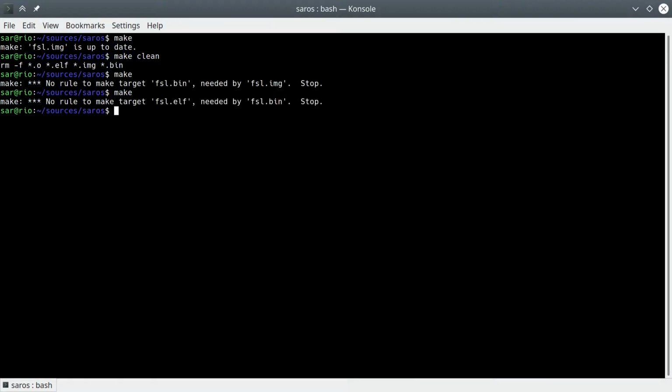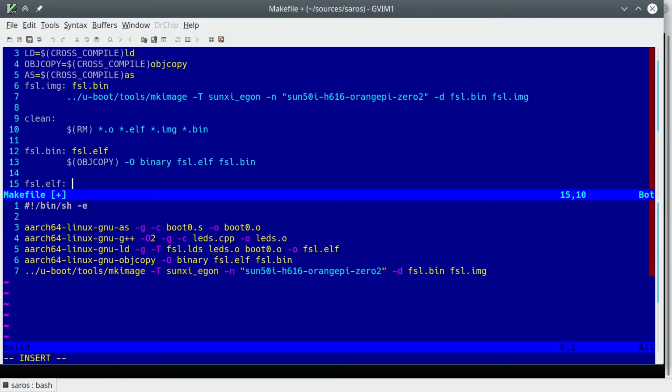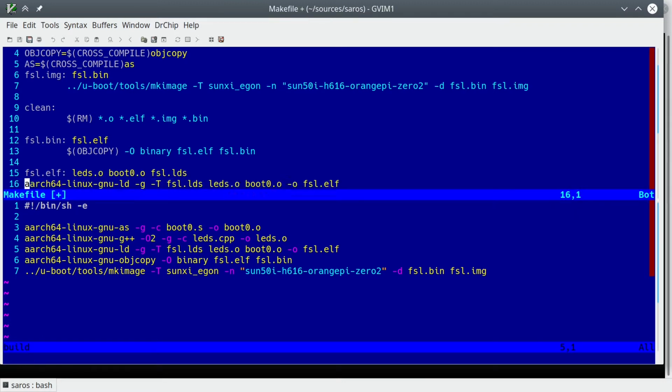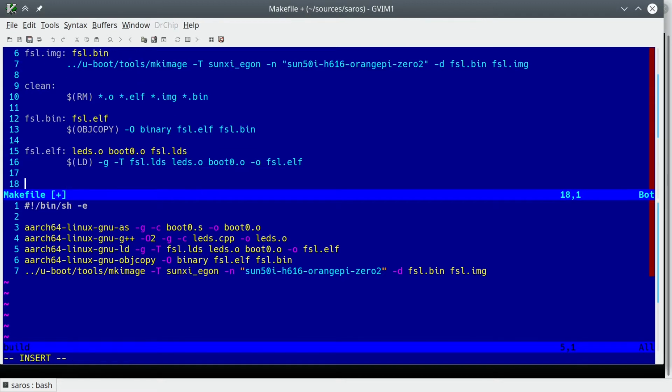Run make again, and this time it's FSL elf it doesn't know how to build. Again, copy the command line from the build script. This time we need dependency on both leds.o and boot0.o. Run make, we see it is actually trying to build those two files.